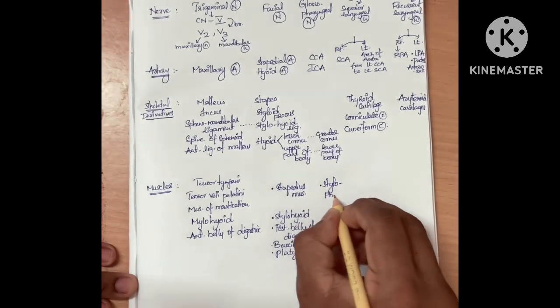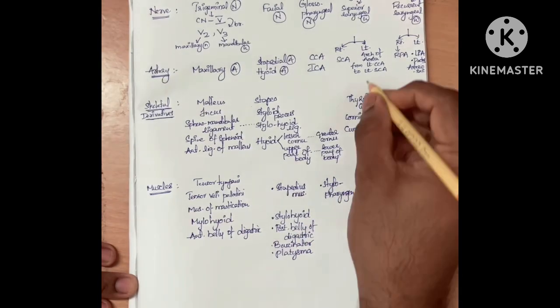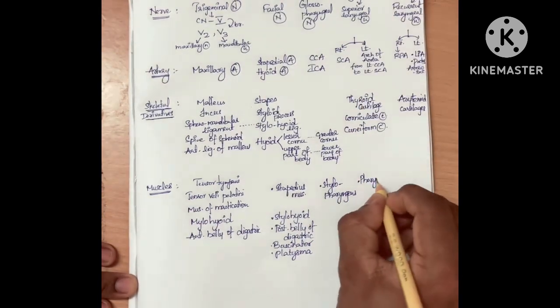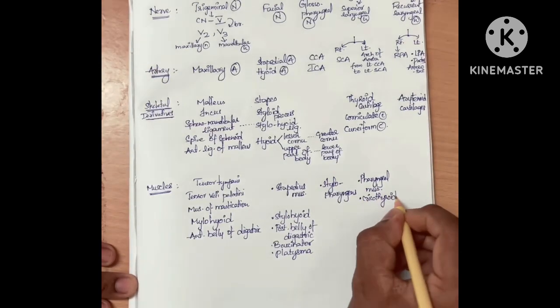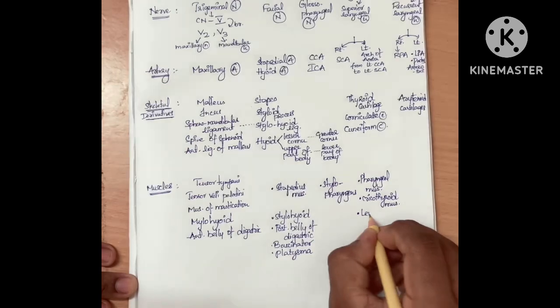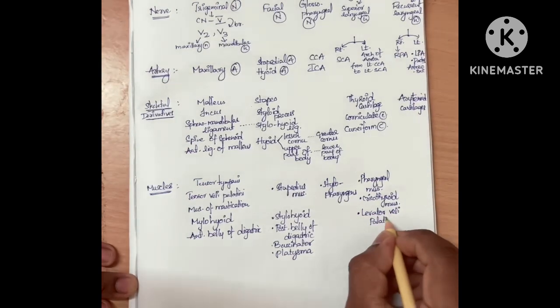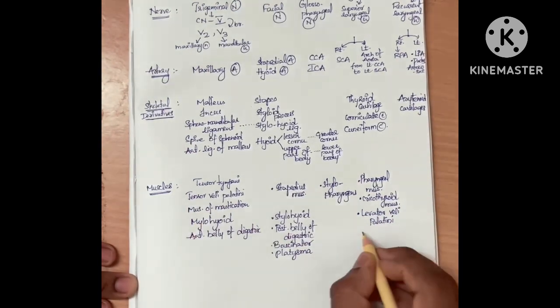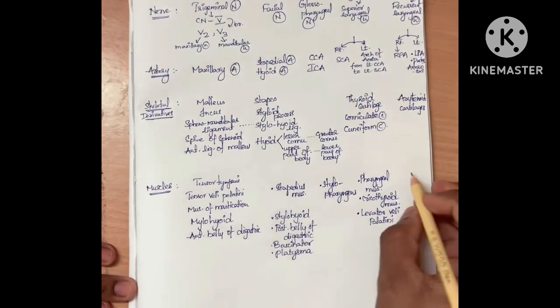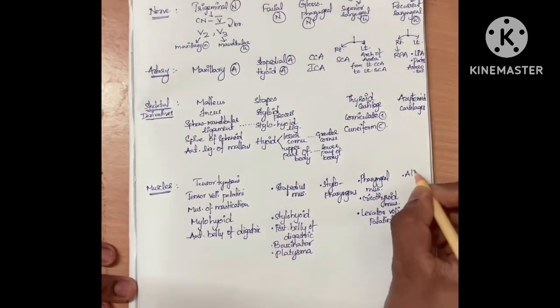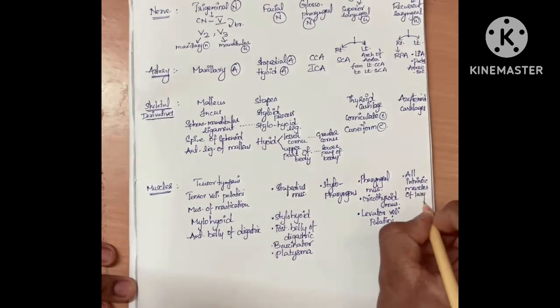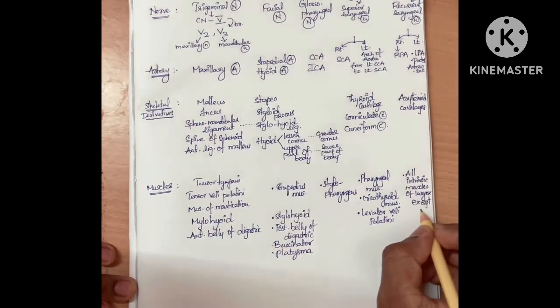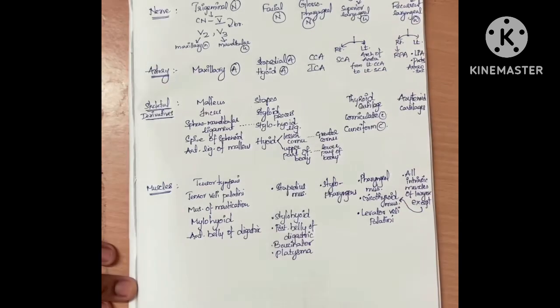Third arch gives rise to stylopharyngeus muscle. Fourth arch gives rise to pharyngeal muscles, cricothyroid muscle and levator veli palatini muscle. Now see the palatine muscles. Levator veli palatini is in the fourth arch and tensor veli palatini is in the first arch. Now from sixth arch arises all intrinsic muscles of larynx except cricothyroid, which arises from fourth arch.